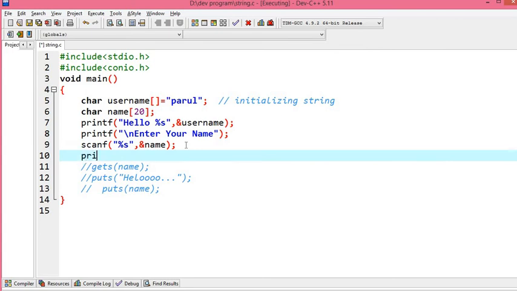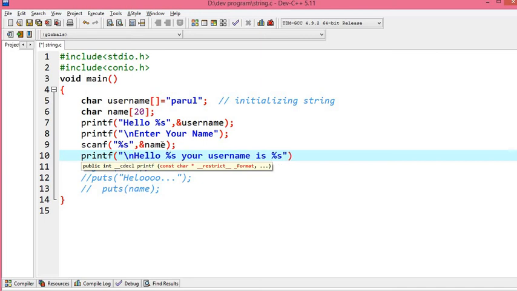After that, printf. Okay, I can do like this, hello %s and your username is %s, like that. And I want to first print name.